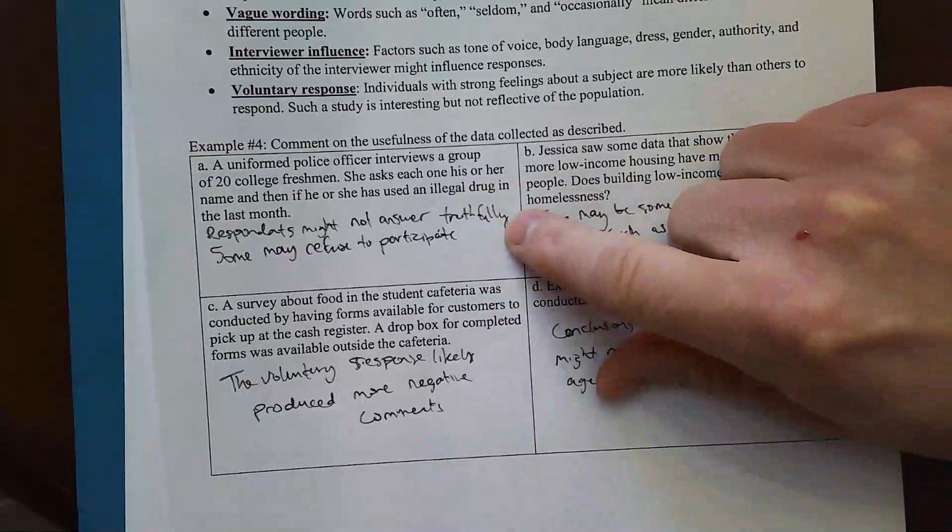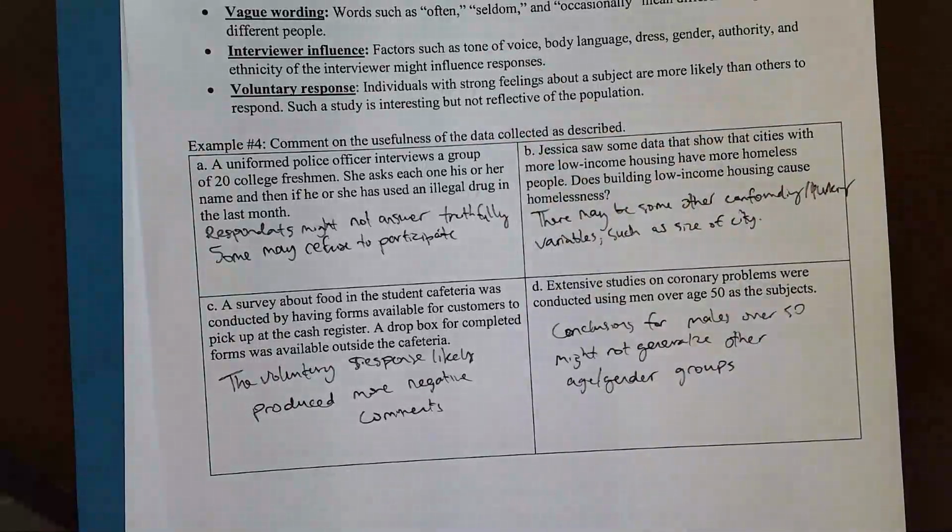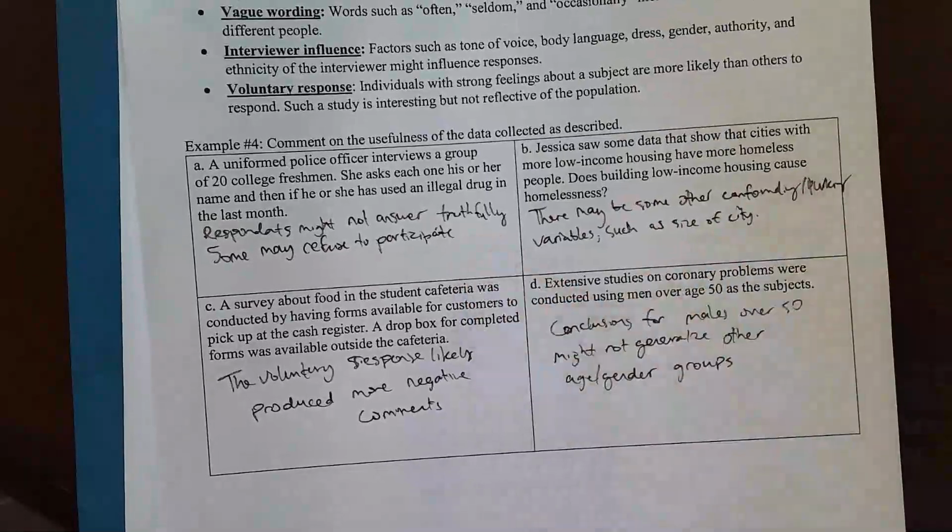Also, some might not answer truthfully. You could call that interviewer influence, because the influence of the interviewer basically forces them to give a response that's not accurate, that does not reflect whether they truly use drugs or not. So this has got all kinds of issues, and you're going to get data here that does not represent the population.